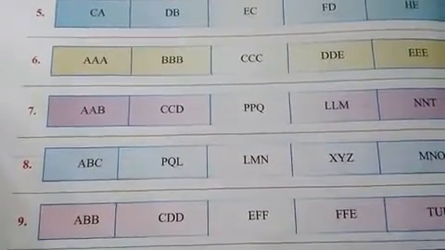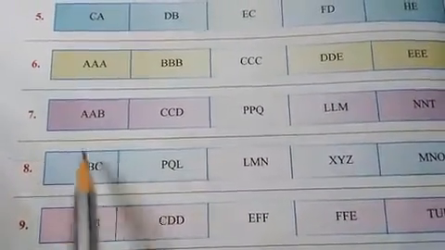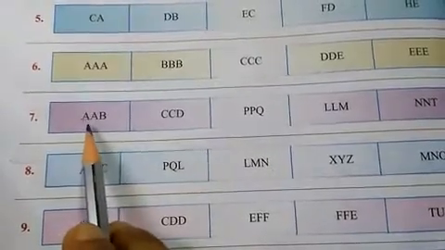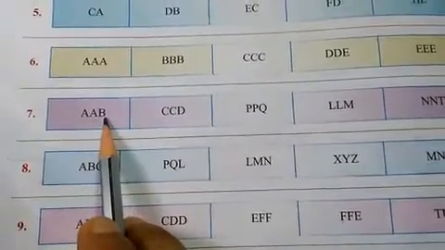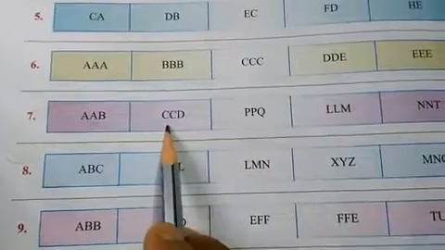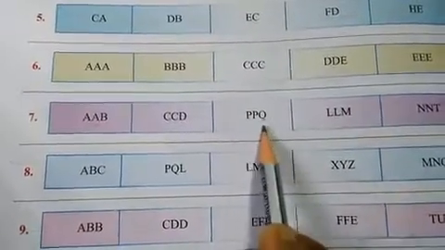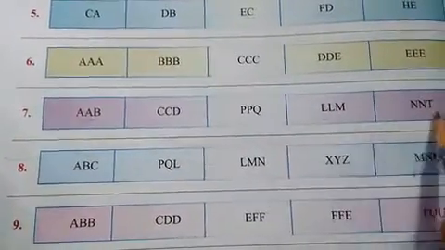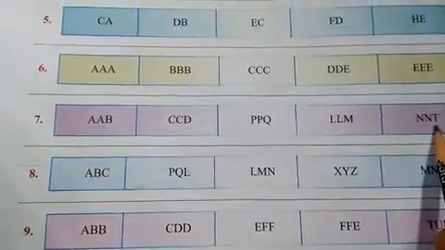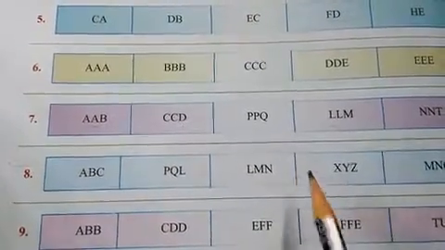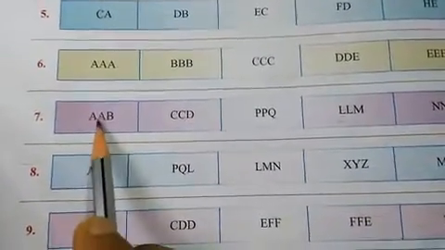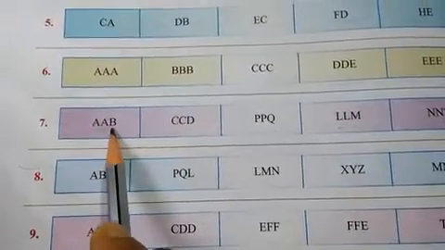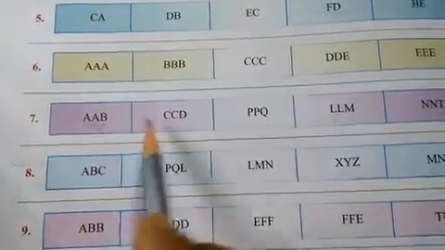Look at question number 7. Double A B, double C D, double P Q, double L M and double N T. Which one is odd? Double A B, A then B, yes, it's right.